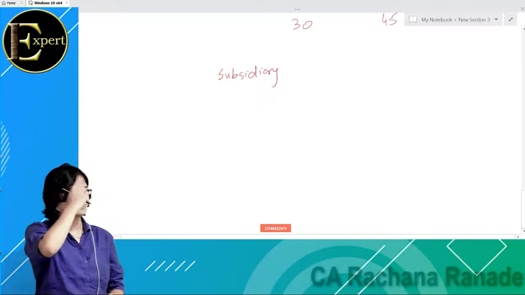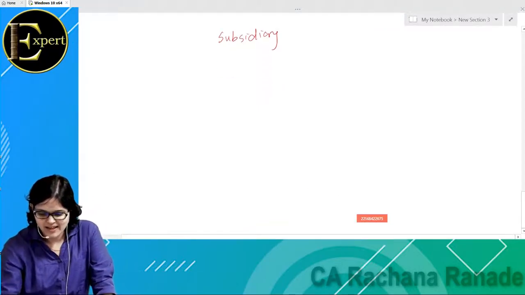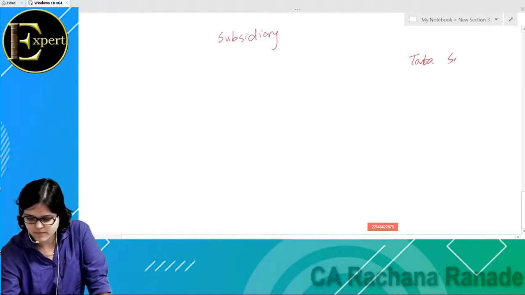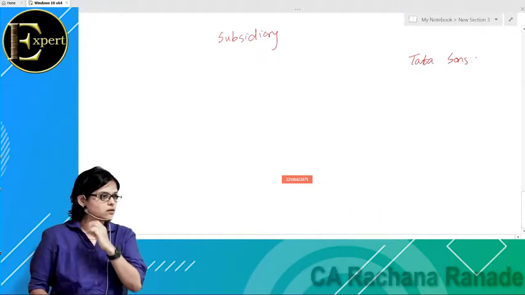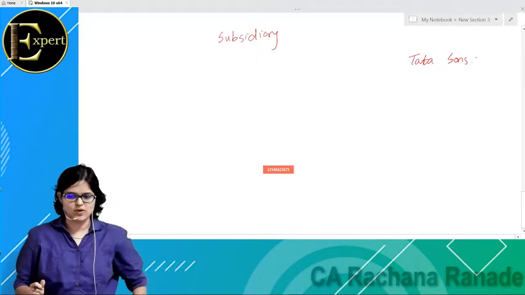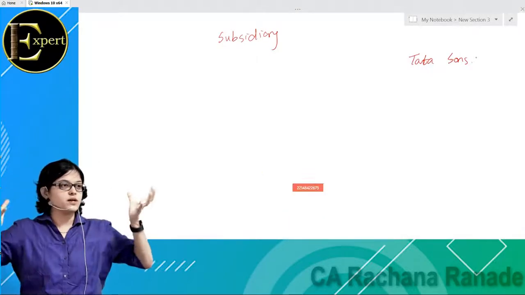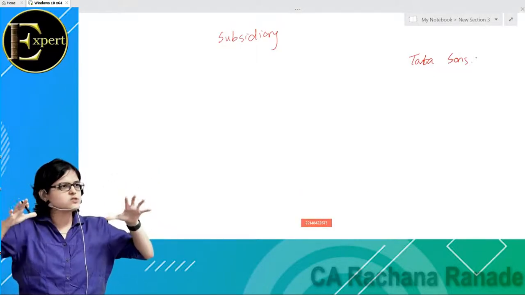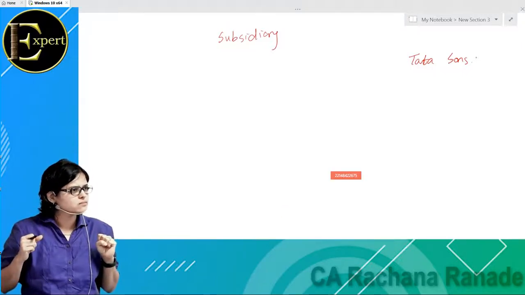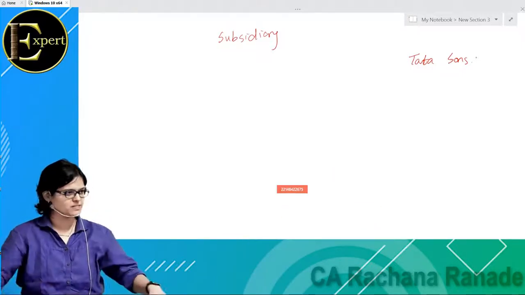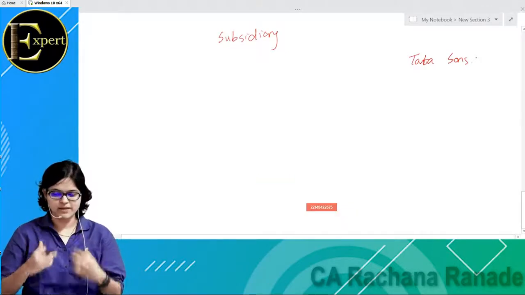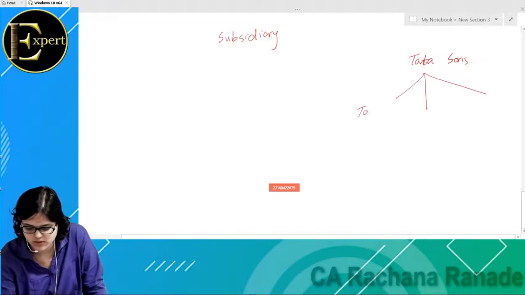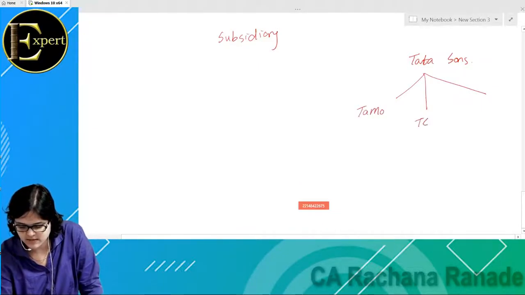Let us say there is a company. We'll take the same example, Tata Sons. Okay, please understand. So Tata Sons is what? Tata Sons is the holding company, the main company. I can say in simple language, this is known as the parent company. Parent company and its children. So parent company is Tata Sons, and they have 2-3 companies, let us say Tata Motors, TCS, and let us say Tata Coffee.